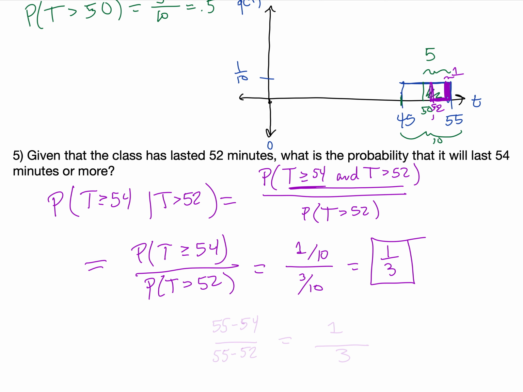Again, we could also just think of it as, out of what you already know has happened, out of the unit of 3 between 52 and 55, 55 minus 52 on the bottom, 55 minus 54 on the top. That is equal to 1/3. So we could think about it either way.